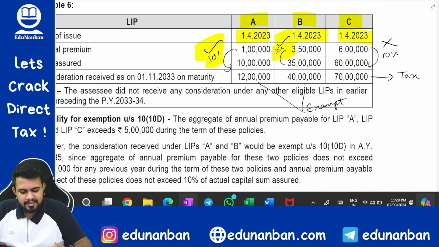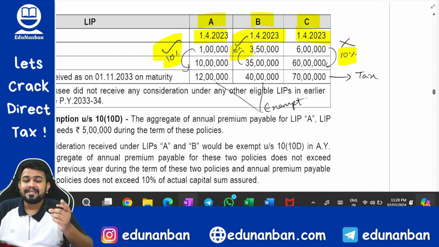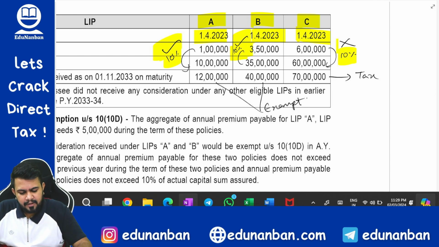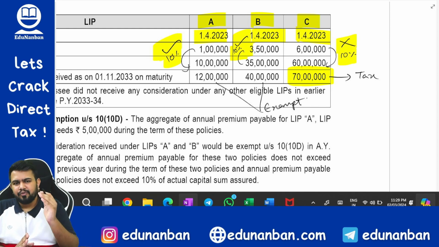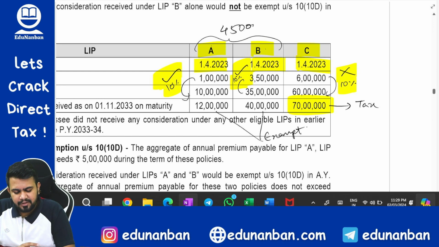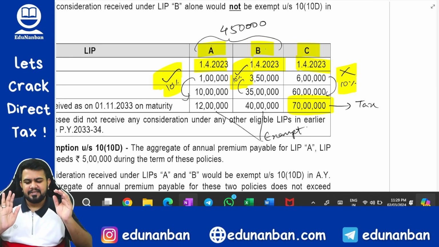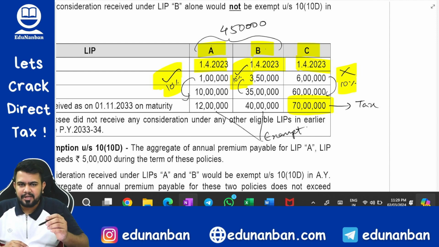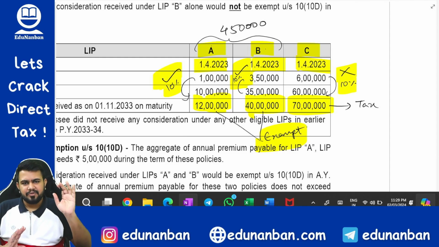Answer is yes. Now let's see policy C. Is it within 10% limit? Answer is yes. But is it within 5 lakhs? Answer is no. So policy C is 100% taxable. So you leave it aside. However, you have to pay tax for the maturity amount. Now see the remaining policy. Remaining policy is A and B. Both of them combined, what is the premium? 4,50,000. Now is this 4,50,000 within 5 lakh limit? Answer is yes. So both of these policy maturity amount, that is 12 lakh and 40 lakh, you can claim it as exemption. Fine.